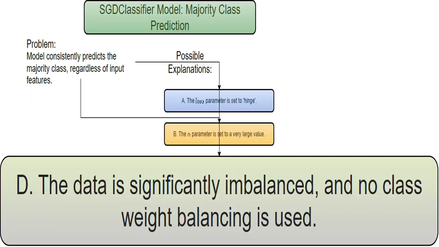Imagine training a model to detect rare diseases. If most of my data is about healthy people, the majority class, my model might focus on accurately predicting that, even if it sacrifices its accuracy when identifying rare diseases, the minority class. That's why class weight balancing helps. It gives the model more weight to the minority class data for proper training. Without it, I'll just predict the majority class most of the time.